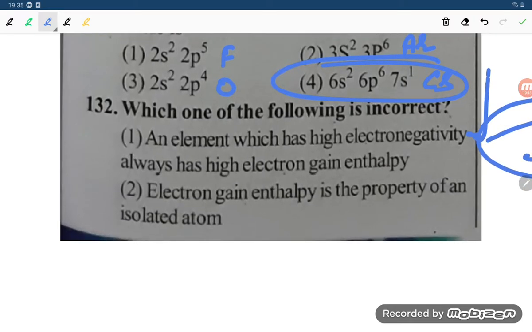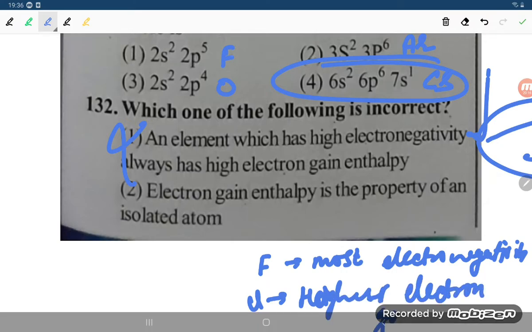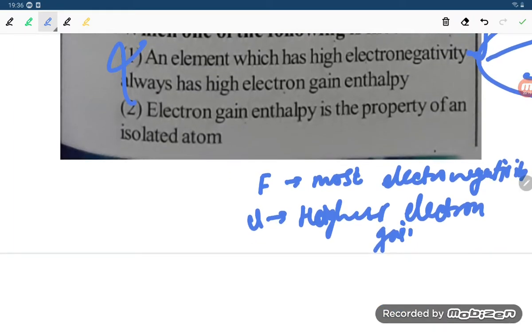Question 132. Which of the following is incorrect? An element which has high electronegativity always has high electron gain enthalpy. Okay, what are they saying? This is wrong, student. Fluorine is the most electronegative, and chlorine has the highest electron gain enthalpy.